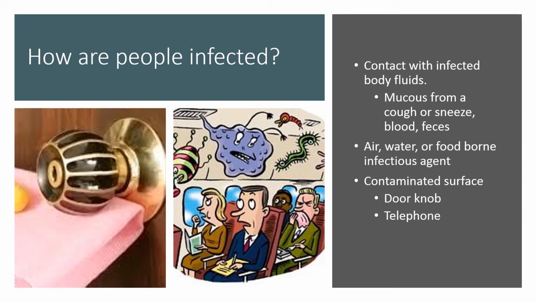Or when we touch a contaminated surface, for example the doorknob, the telephone, the toilet door. Those are the common places that have a lot of infectious disease agents. So that's why you have to take a lot of preventive measures.